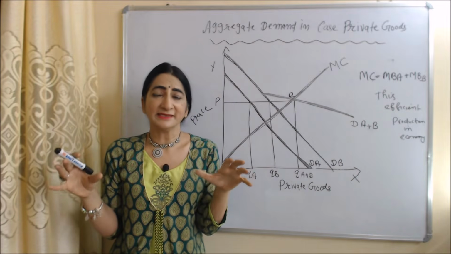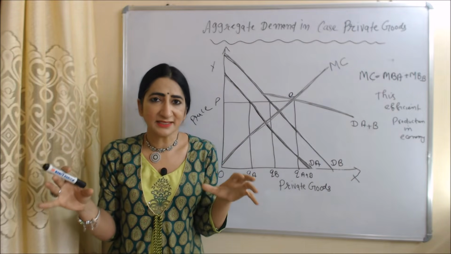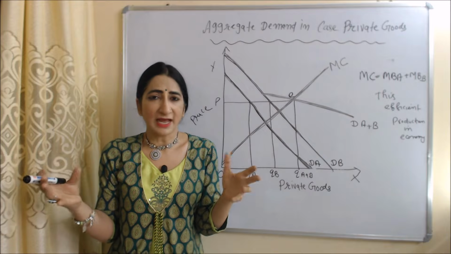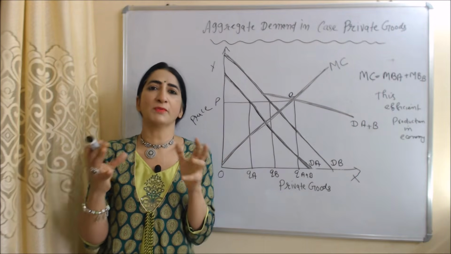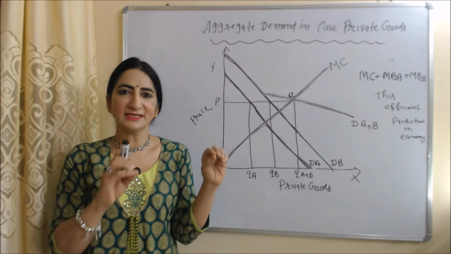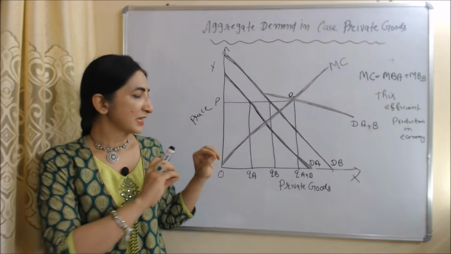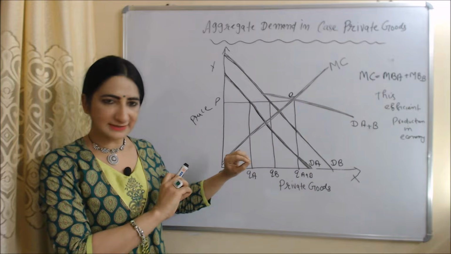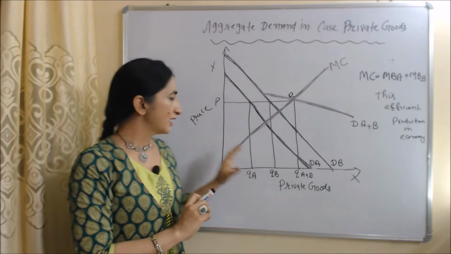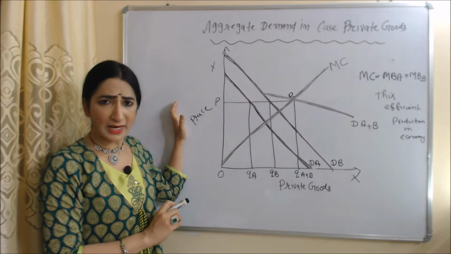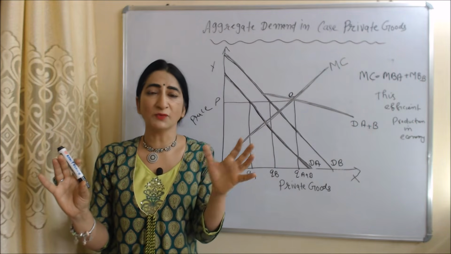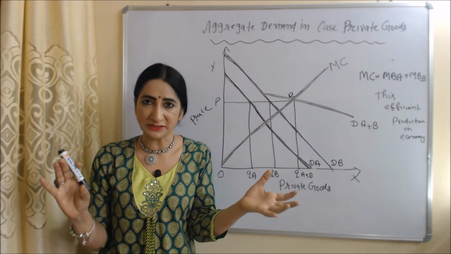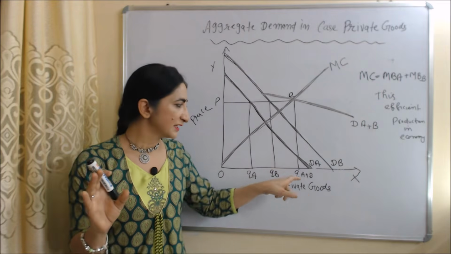Now we will see aggregate demand in the case of private goods and public goods. First of all, we are going to talk about aggregate demand in the case of private goods. In this diagram, on the x-axis we have private goods and on the y-axis we have price. For the sake of simplicity, we assume we have only two individuals, A and B.